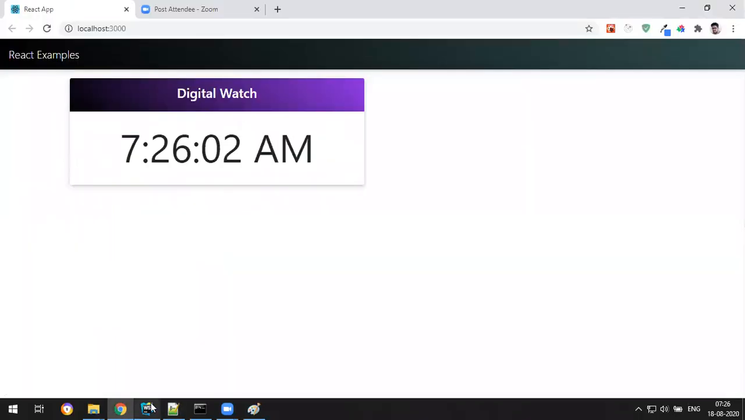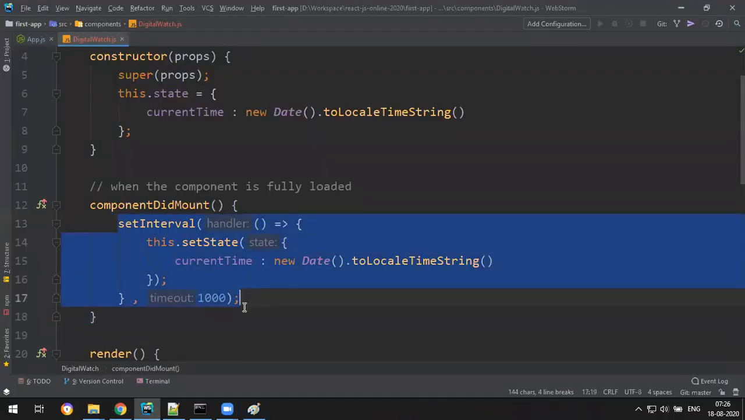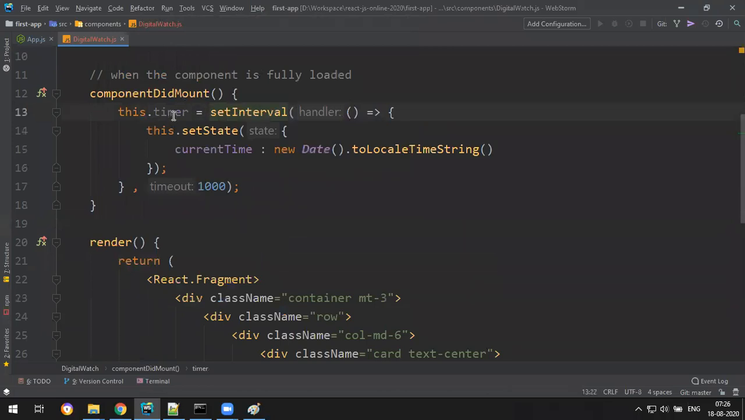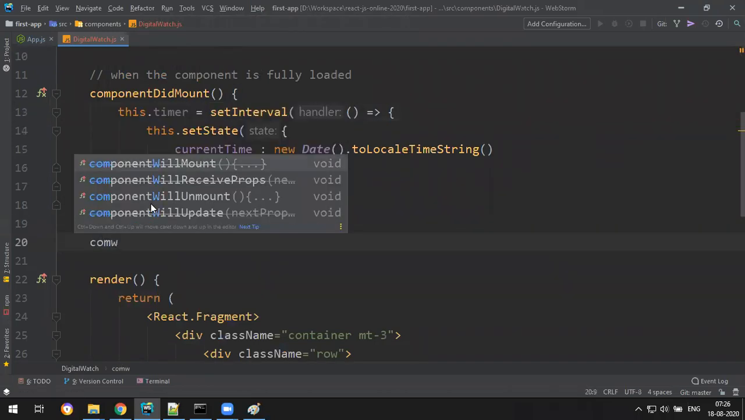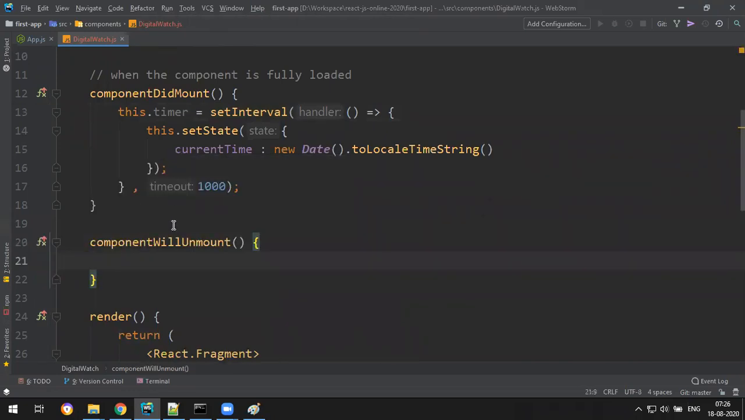Okay, so I can write something. So this set interval will give some value. I say this dot timer. Okay, so it will give some ID. So that ID I'll clear in the component will unmount. Okay, in this I say clear interval of this dot timer. Okay, here I'm clearing the timer.